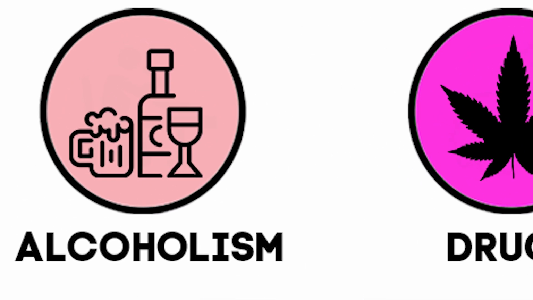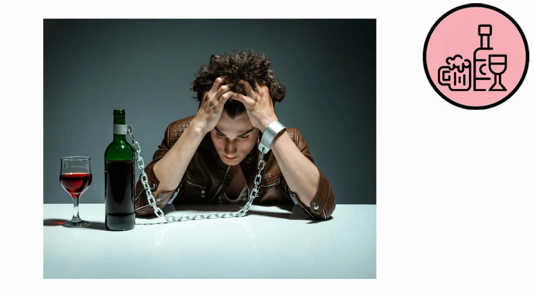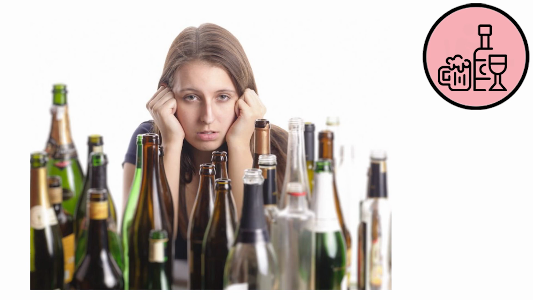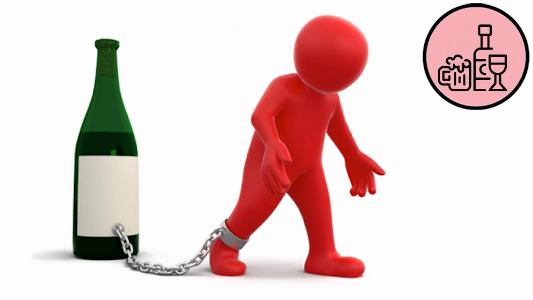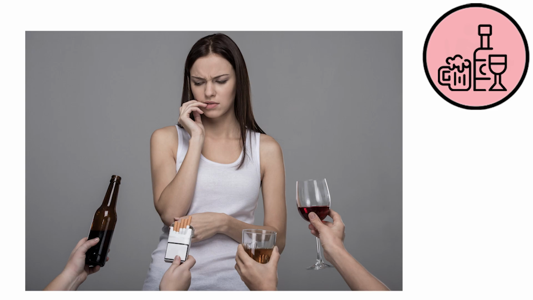One addiction is alcohol. Alcohol dependence, also known as alcoholism, is a chronic disease that affects the brain and behavior. The main signs of alcohol dependence include the inability to control alcohol consumption, excessive desire to drink, tolerance, the need to increase the amount of alcohol to achieve the desired effect, and withdrawal from other pleasures or responsibilities in favor of alcohol consumption.